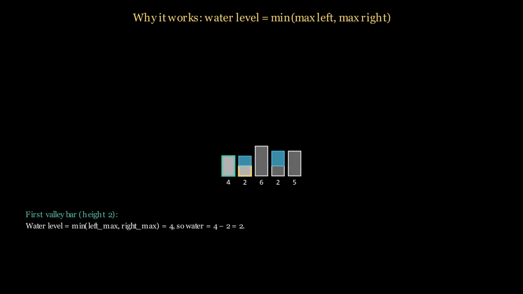At each bar, the water level is the smaller of the maximum to the left and the maximum to the right. The first short bar has height 2. Left max is 4, right max is 6. The minimum is 4, that is the water level. So water here is 4 minus 2 equals 2.